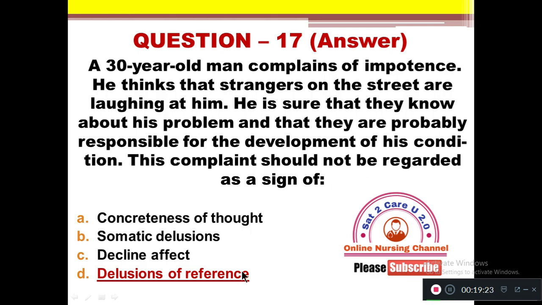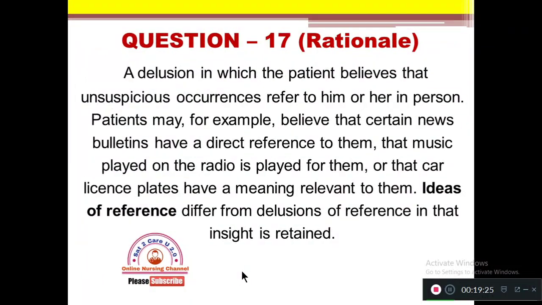So what is delusion of reference? A delusion in which the patient believes that unsuspicious occurrences refer to him or her in person. The patient may, for example, believe that certain news bulletins have direct reference to them, that music played on the radio is played for them, or that car license plates have meaning relevant to them.